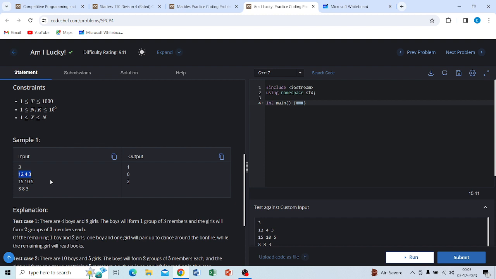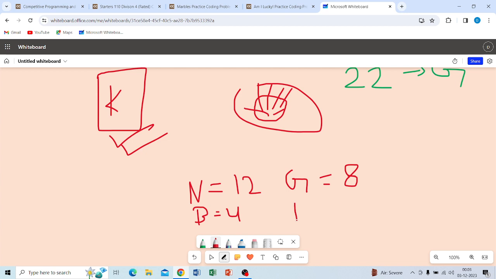I hope you know that. And the key size k is 3, which means each group of students has size 3. Every group must have size 3, it is compulsory.